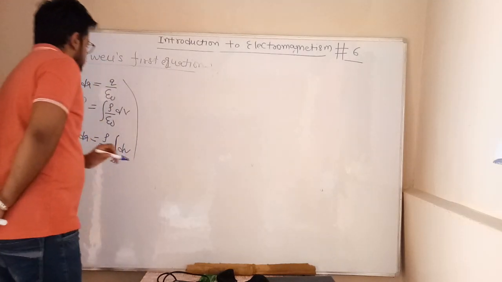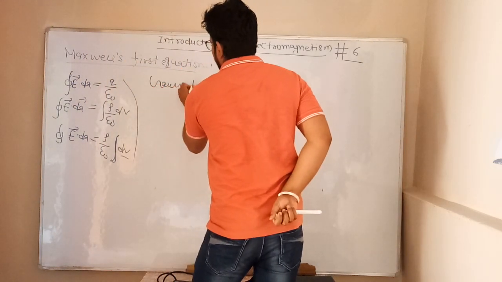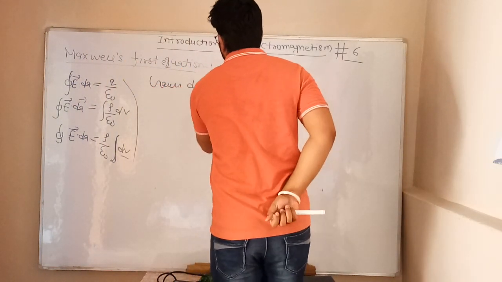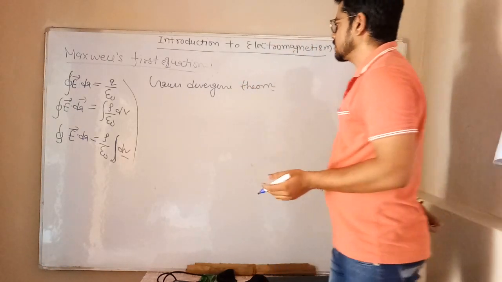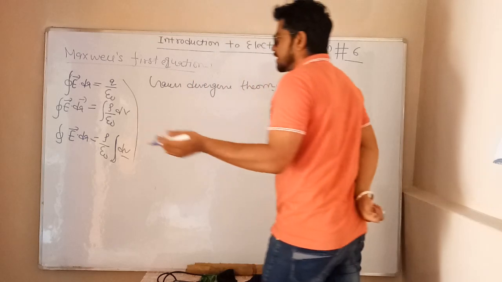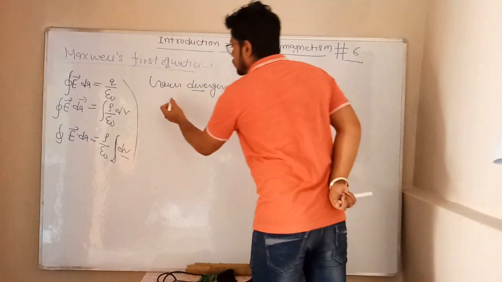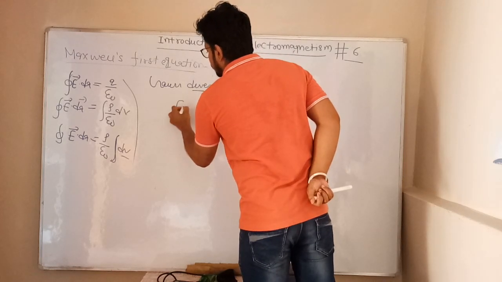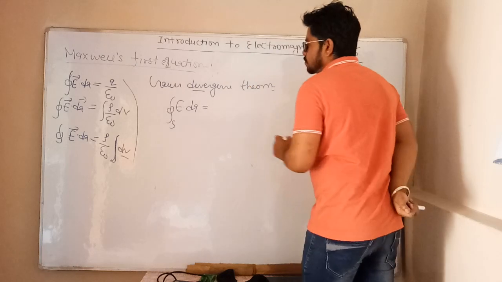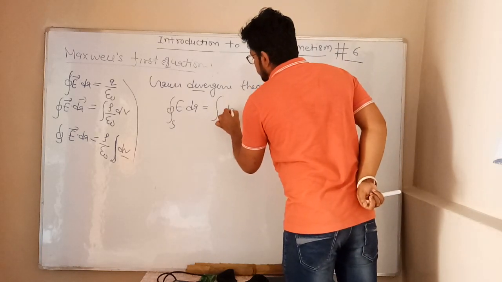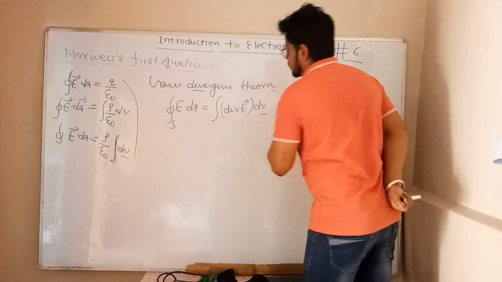Earlier I studied a topic, the Gauss divergence theorem, two or three days ago, I think yesterday, about this topic. The Gauss divergence theorem says that E dot dA for any surface equals the divergence of that vector field.